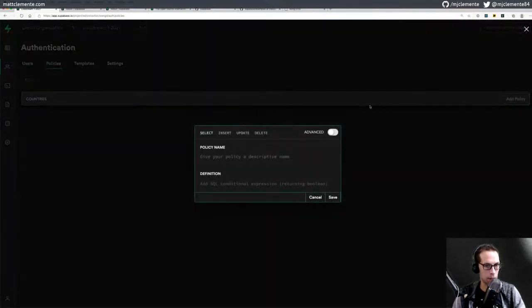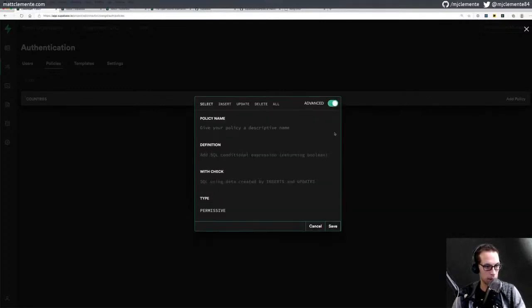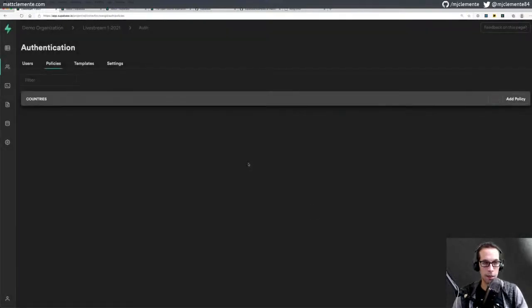If I add a policy, okay. For select, for insert, for delete, for update, policy name. Select. Okay, so I can add different security policies on there. Type permissive, restrictive. Okay. Well, I don't need any policies on that.